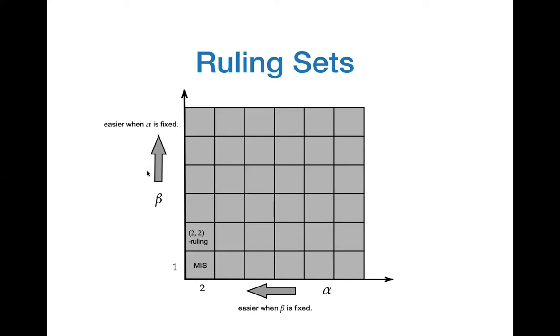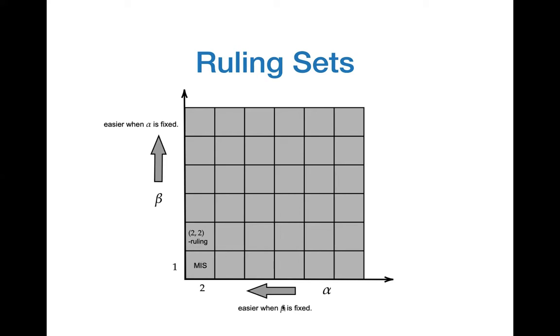This is the case because any (alpha, beta) ruling set is also an (alpha, beta+1) ruling set. So for example, if I look at the MIS, in this case, alpha is equal to 2 and beta is equal to 1, then the MIS is the hardest (2, beta) ruling set.